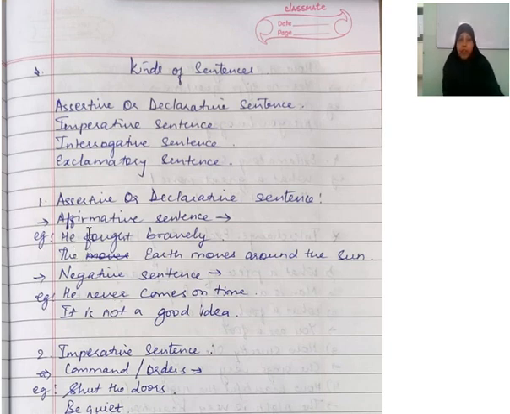Examples for affirmative sentence: he fought bravely. The earth moves around the sun. Next one for negative: he never comes on time. See, never is used. It is not a good idea. The word not is used in the sentence.